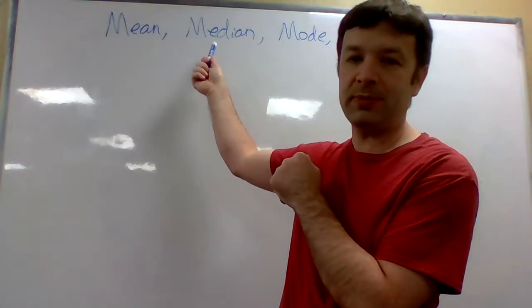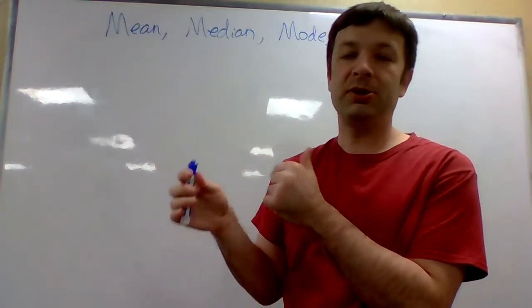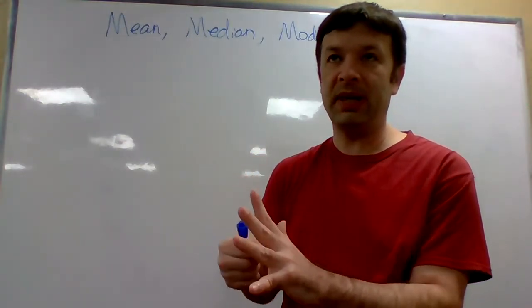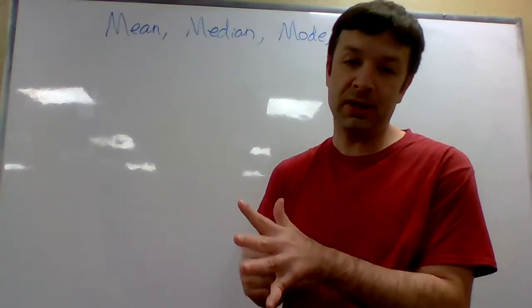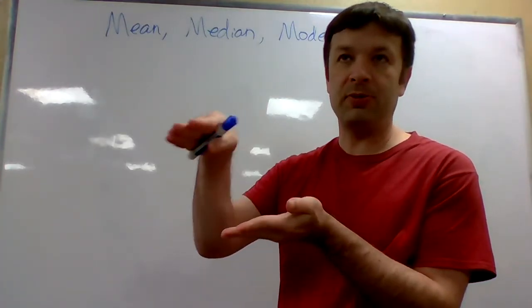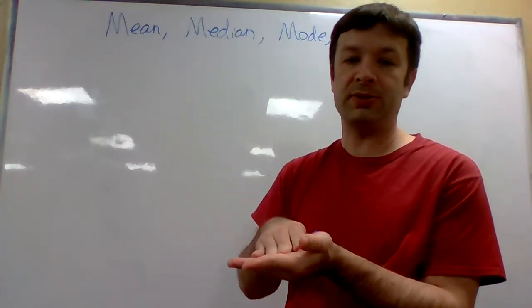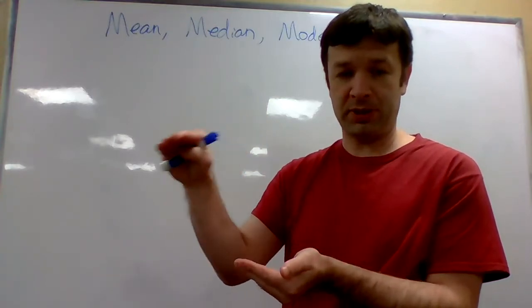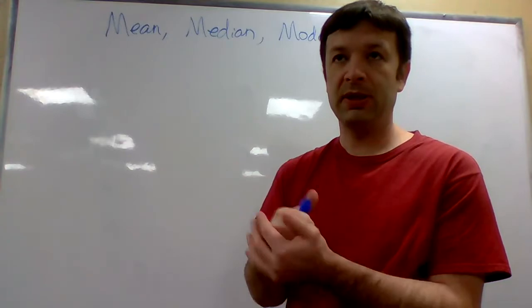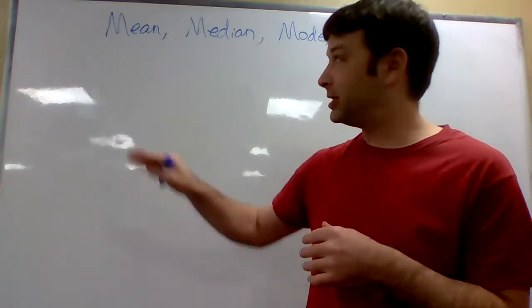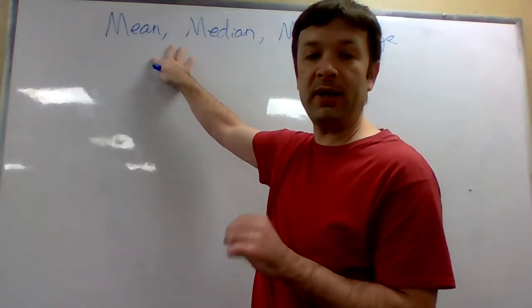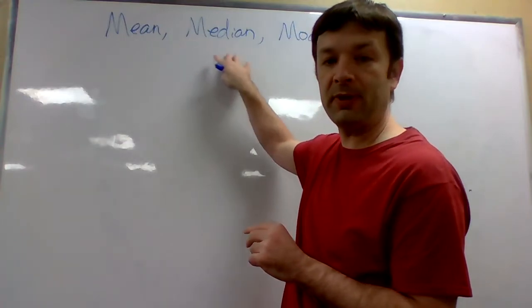Median is very similar. It's usually close to the mean. If 83 was the median, that means if I arrange the order of tests from lowest score to highest score, the median would be the person that got right in the middle of that list. And usually these numbers are close, but they're definitely not necessarily the same number.